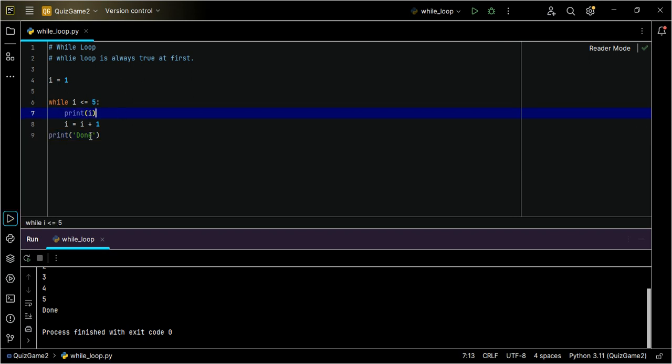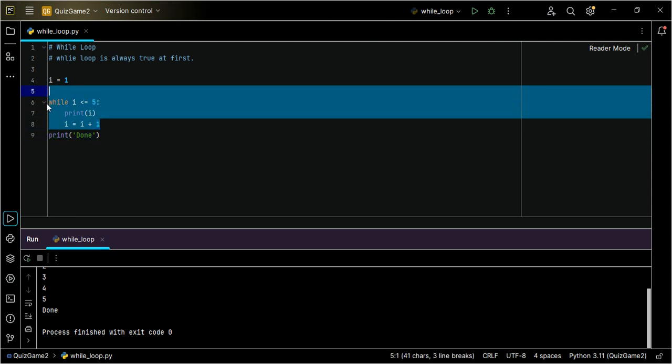Now you ask me why I didn't put the print inside the while loop. Mind you, this is a condition, and if I put done here, then every time after increasing i by 1, it will print done. It will go up again, do the same thing, print done. But I don't want it that way. I want it to print done when all this loop has been obeyed. Mind you, any instruction put outside a loop like this will only be executed when this condition is no longer true.